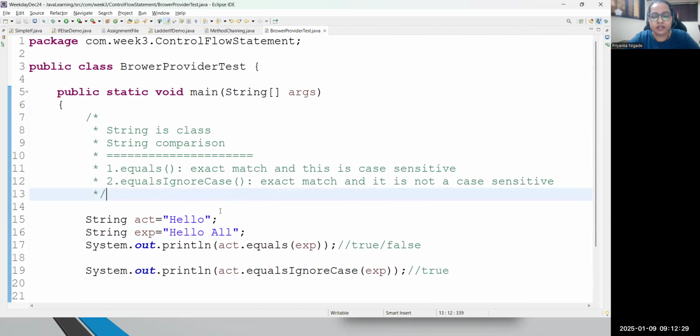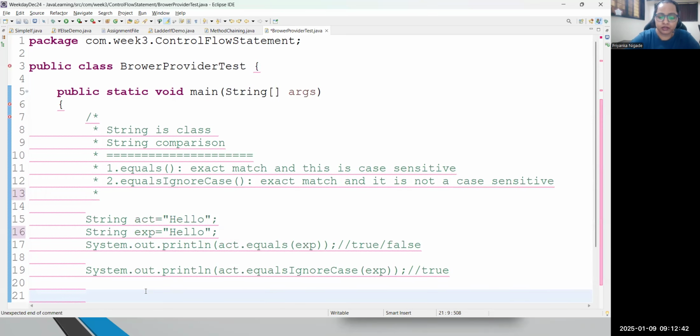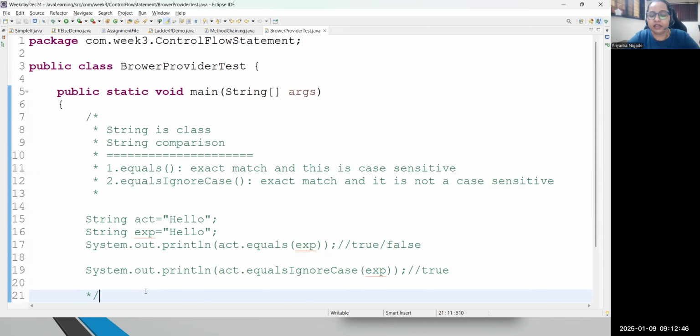So this is called string comparison. How exactly are you able to compare two strings? Normally we compare with the help of methods. So this is the point, okay? Let me do one thing. I will comment this whole code so you can refer to it. This is for your understanding. In fact, we will be learning a separate session on strings where I will be discussing multiple methods of the String class. Currently, just focus on the topic.